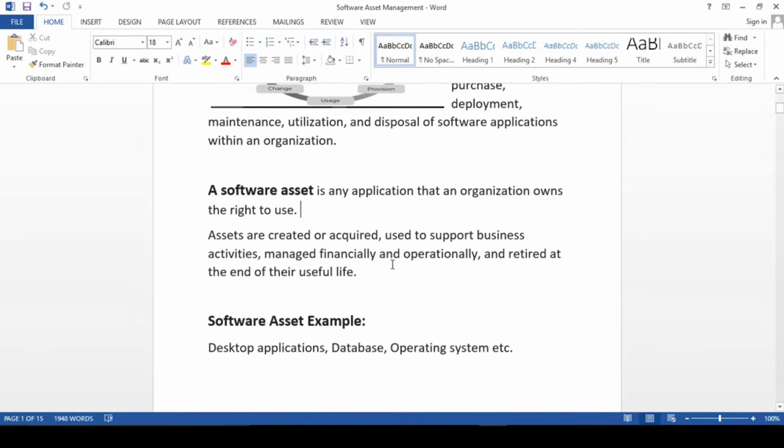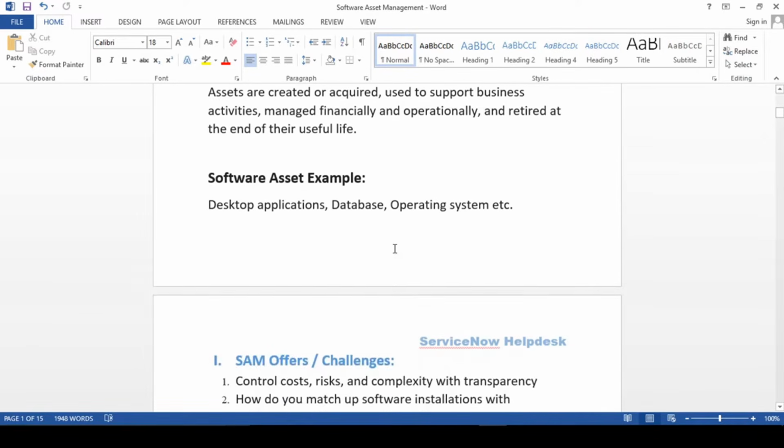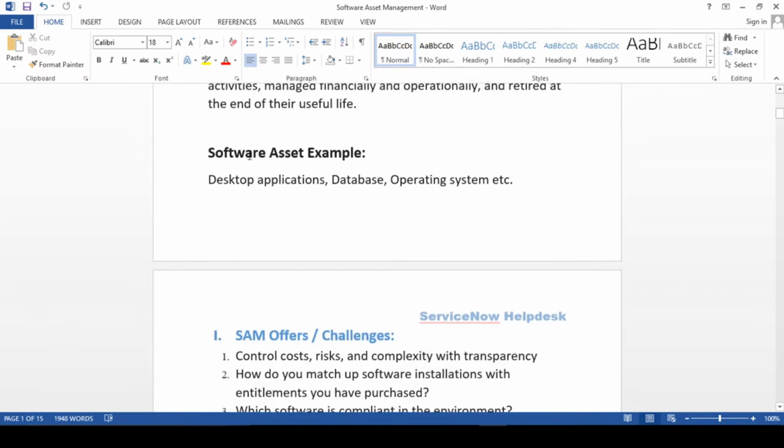Fine. So let's talk about a little bit of an example of a software asset, right? A desktop application is one kind of software asset, and we can maintain it. Here also we will be maintaining an asset tag, guys. We will see that soon. Databases will be your software asset. Any operating system, MS Office, any third party application which provides a business function to any organization also falls under the software asset examples, right?